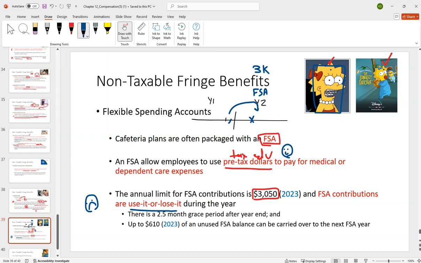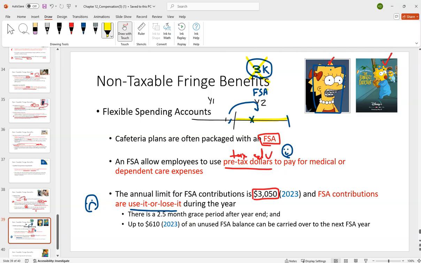Now, let's say that you put the $3,000 in there, like, oh, okay, I'm going to use this for my kid to get braces. Then during the year, you get a second opinion, they don't actually need braces, right? What happens is if you don't use it during this year, you can generally kiss that goodbye, right? It's use it or lose it.